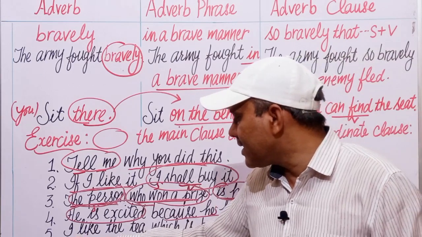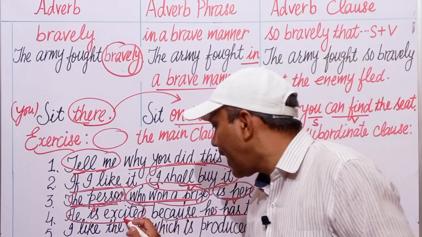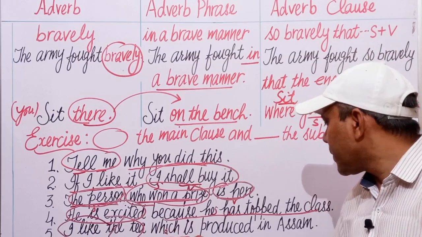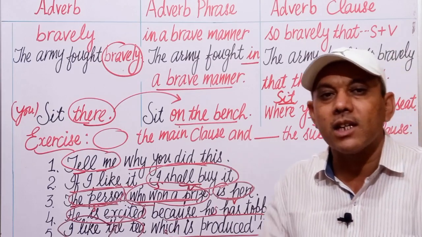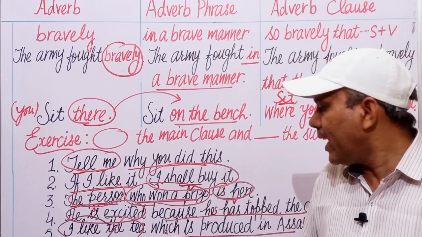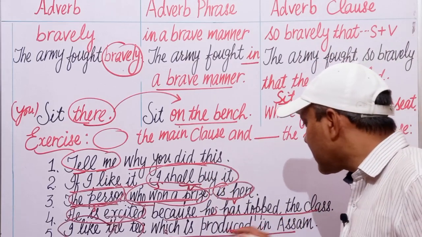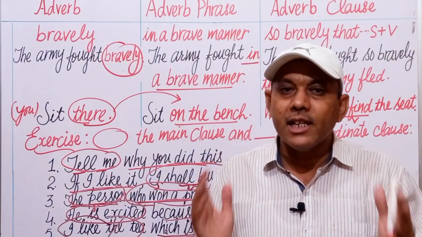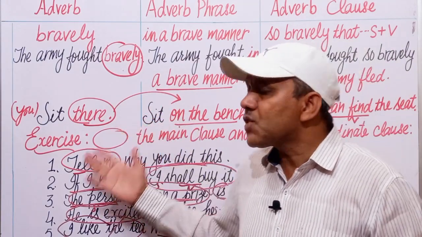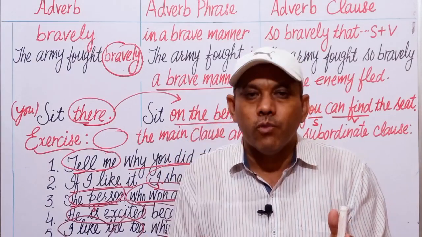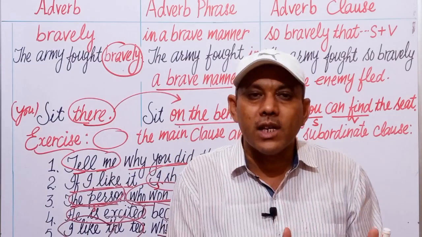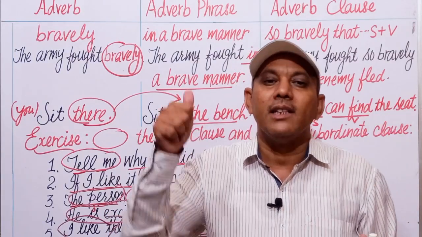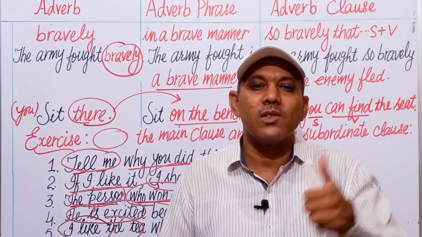And the last sentence is, I like the tea which is produced in Assam. I like the tea is the main clause. Which is produced in Assam. कौन सी चाय पसंद करता हूं? कौन सी चाय अच्छी लगती है? जो असम में पैदा होती है. This is acting as a subordinate clause. In this way, we can understand the concept of words, phrases, clauses, and types of clauses and types of subordinate clauses, that is noun clause, adjective clause, and adverb clause.